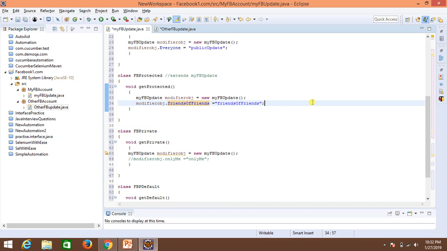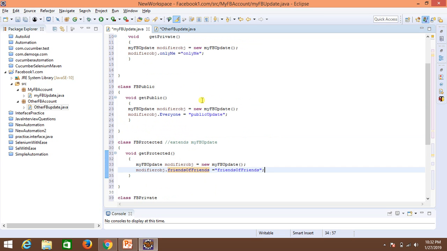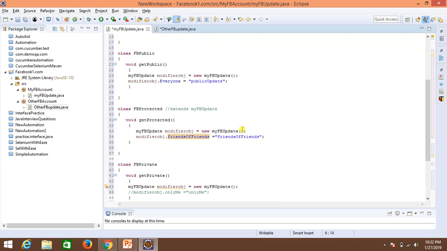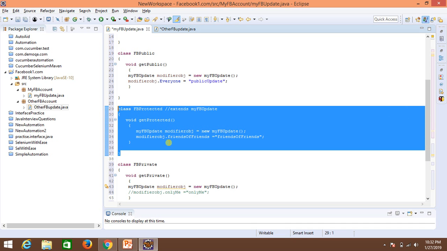After declaring a variable as protected, you can access it within the same package, not necessarily by extending the class, but by creating an object as well. But if we try to do the same outside the package, you would not be able to do so.